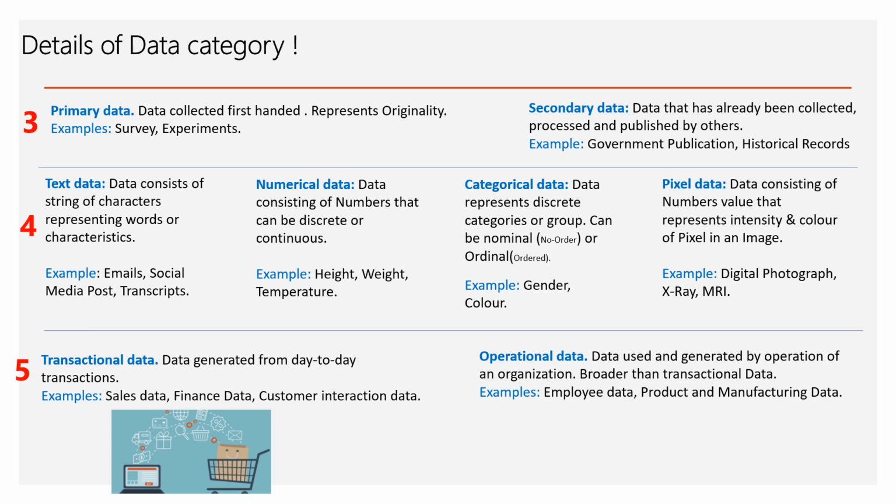The fifth one we have is transactional data and operational data, which are under the functional category. Under the functional type, the first one is transactional data, the data generated from day-to-day transactions: sales data, financial data, customer interaction data in a supermarket. These are transactional data. Operational data is data used and generated by the operations of an organization.